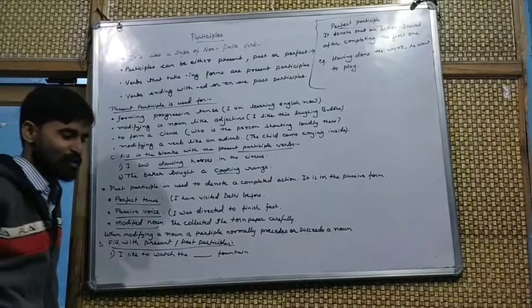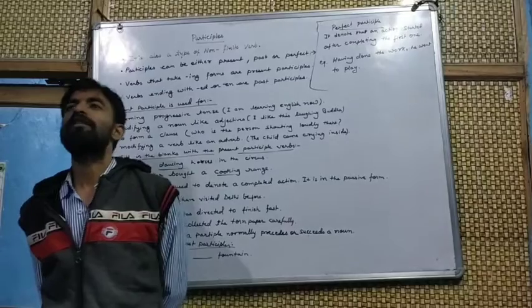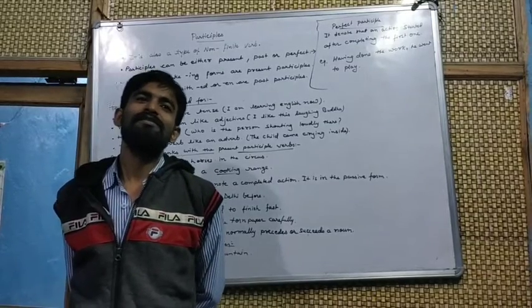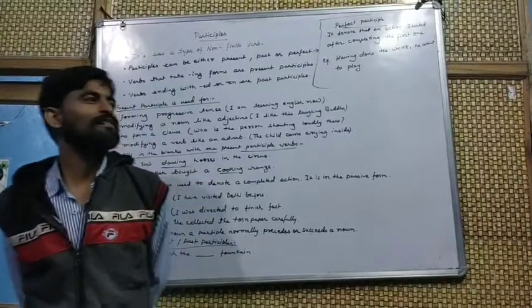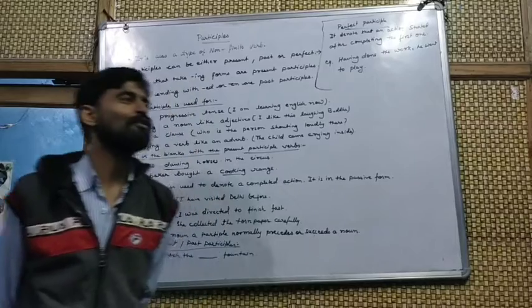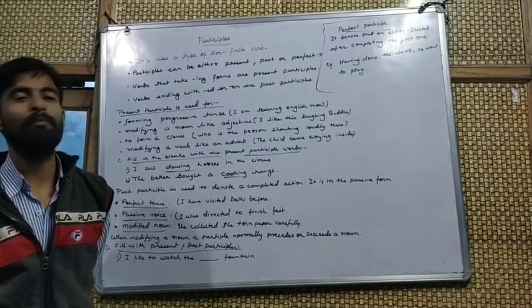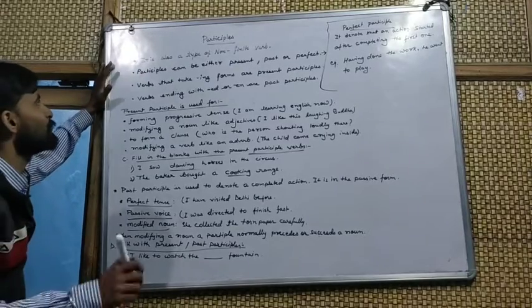We have studied in our non-finites that there are three types of non-finites. First is the infinitive, that is to plus V1 form. The second one is gerunds, that we have discussed in the previous video, and today we will discuss participles. Participles are also a type of non-finite verb.